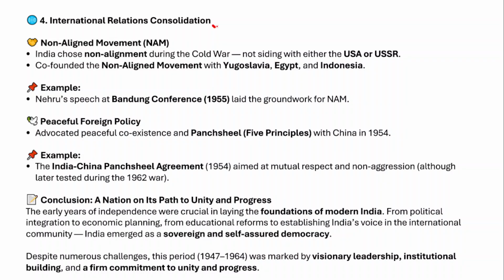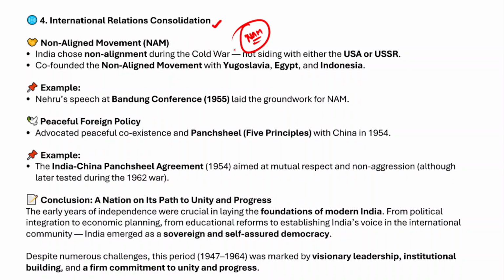And in the arena of international relations, we have followed a policy called the non-alignment movement. Why? Because at that point of time the world was divided into two major blocs: the socialist bloc led by USSR and the capitalist bloc led by US. The First World War, the Second World War, and this rivalry between the socialist bloc and the capitalist bloc might lead to a Third World War also at that point of time.